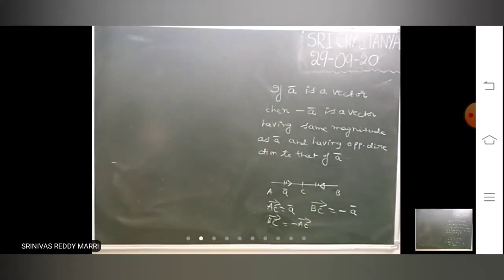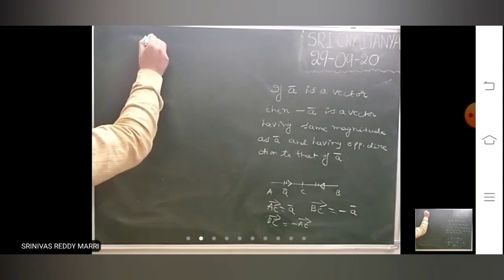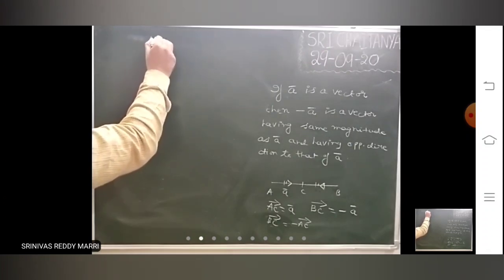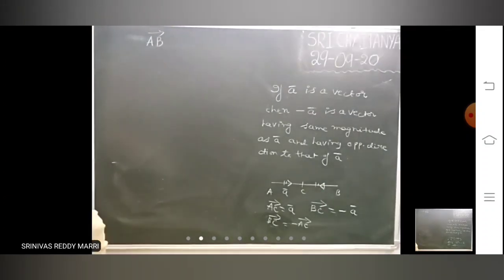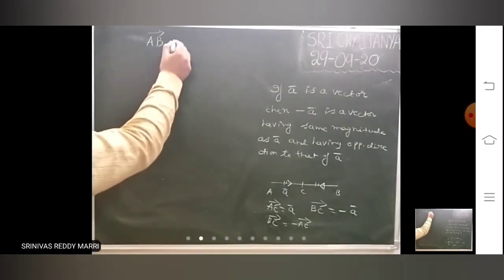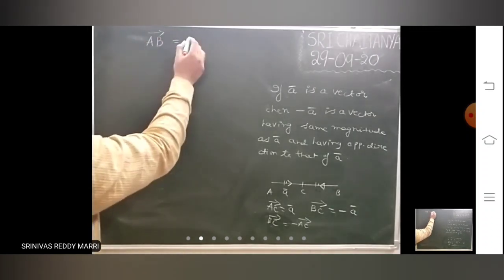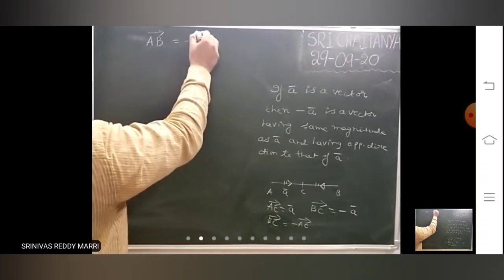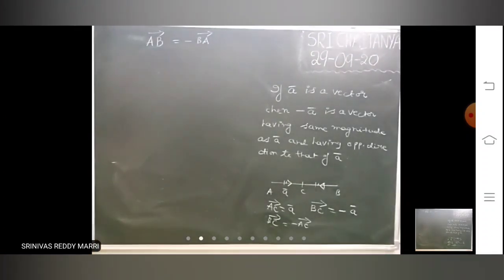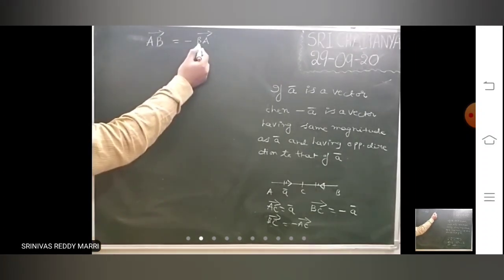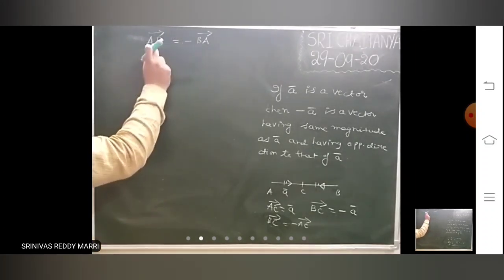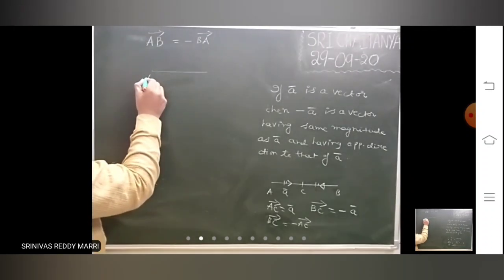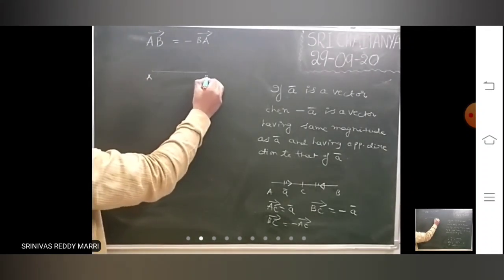Now look, suppose AB bar is one vector. If you interchange the initial point and terminal point, then you write minus BA bar. Whenever you interchange initial point and terminal point, you write it like this. Or take out the minus and write AB bar. That is the simple meaning.